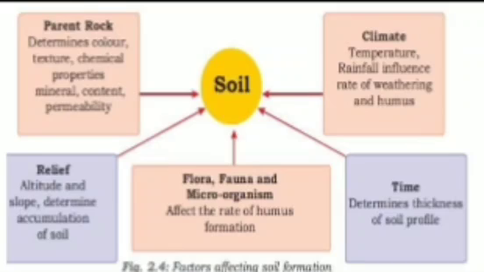Next, relief, whether the rocks are at a height, that is altitude, or a lot of soil is being accumulated over there, that is also another reason for the formation of soil.